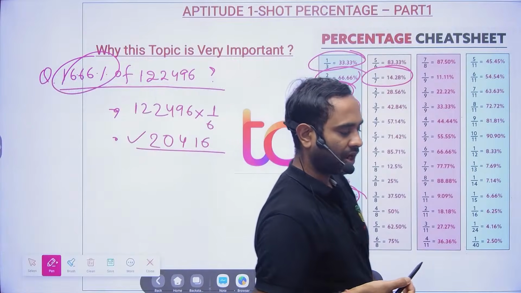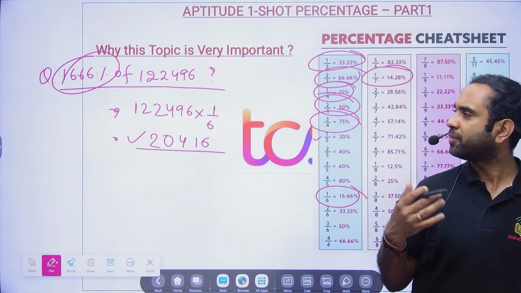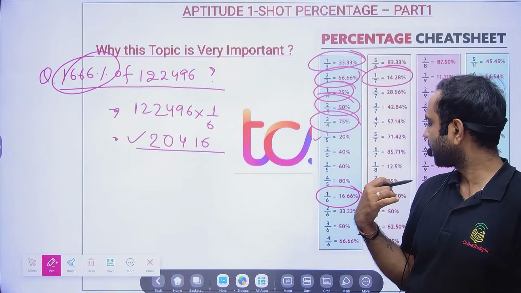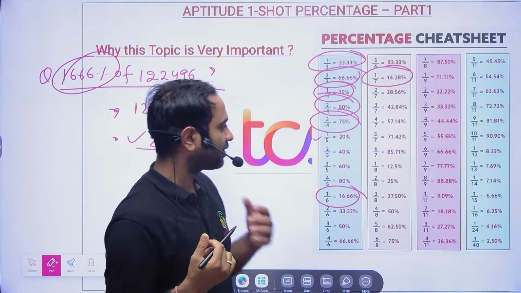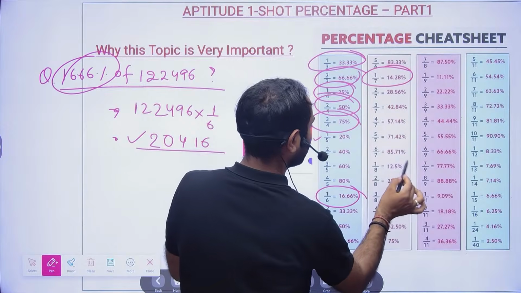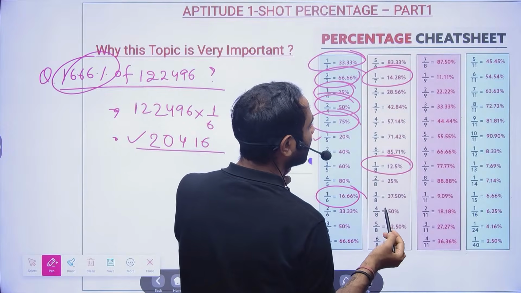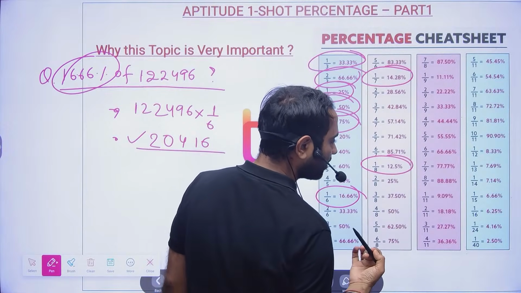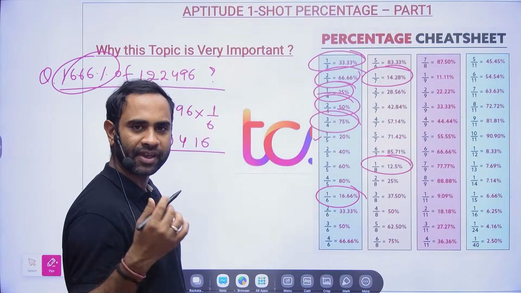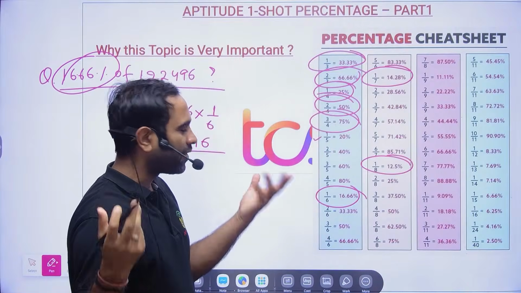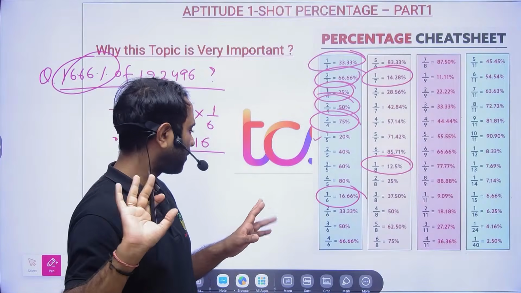This will be your answer. This is how you will be able to deal with that. So that is the reason I'm telling you, at least whatever is marked should be there in your mind. Otherwise, however much you practice, things are not going to help you out.